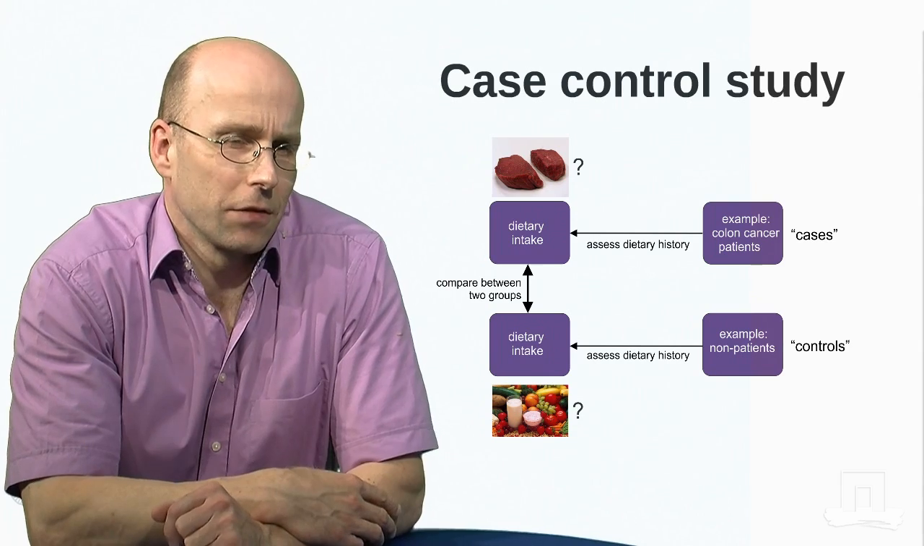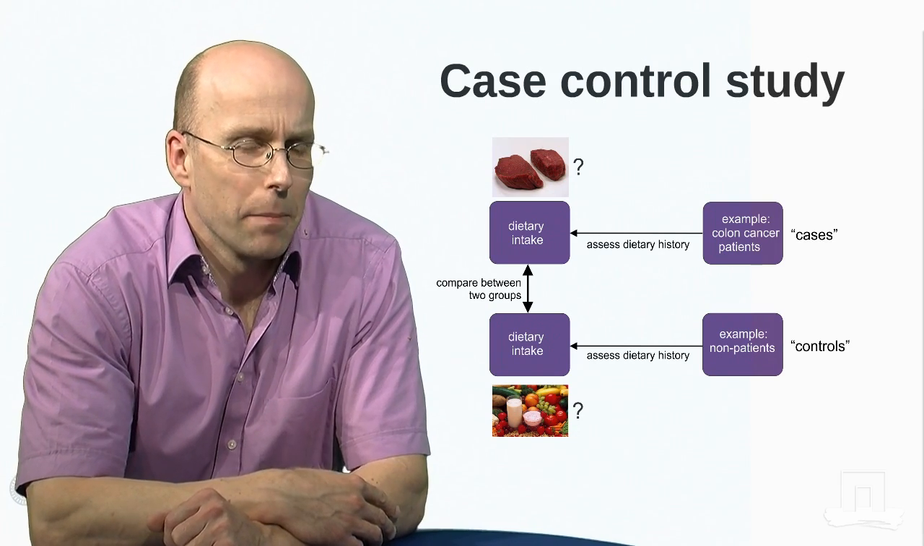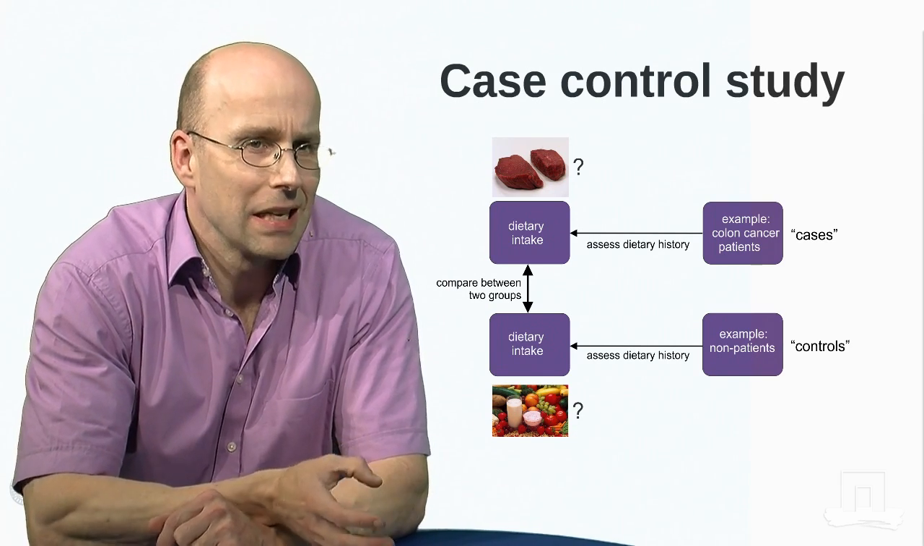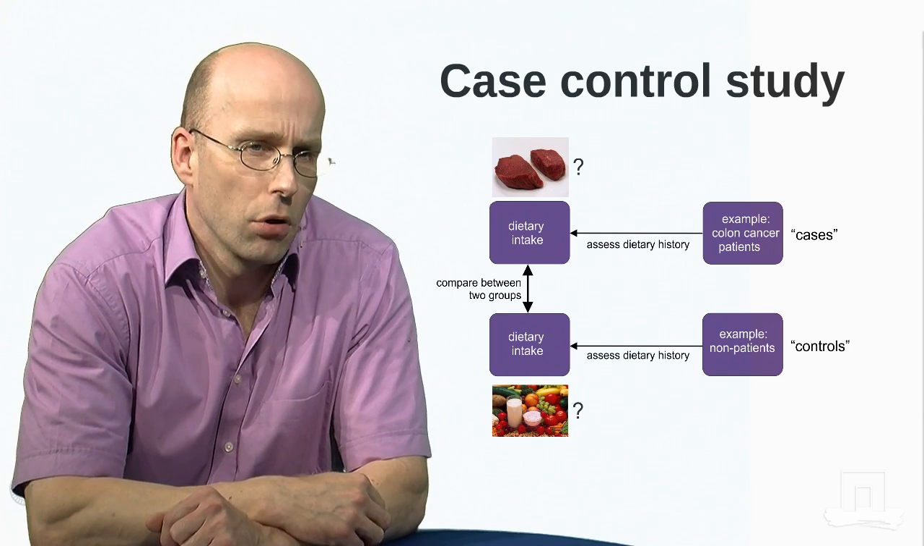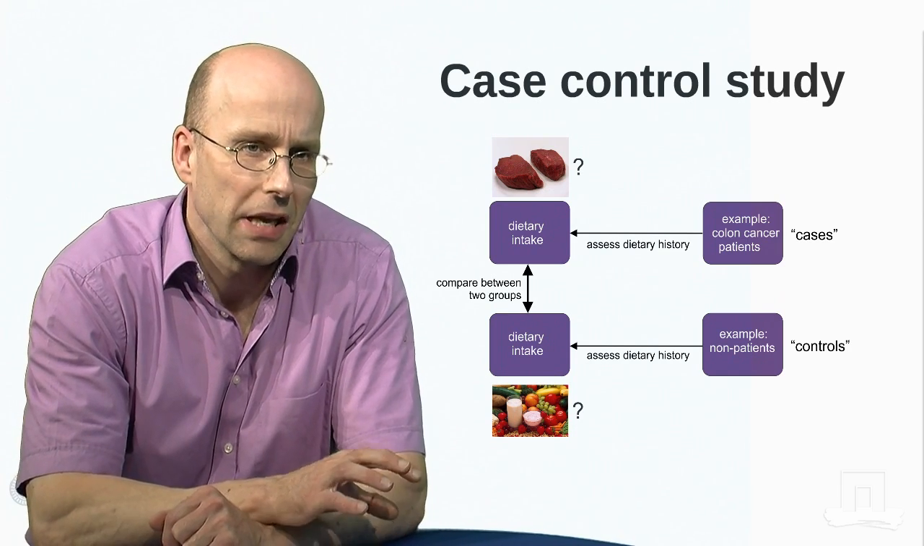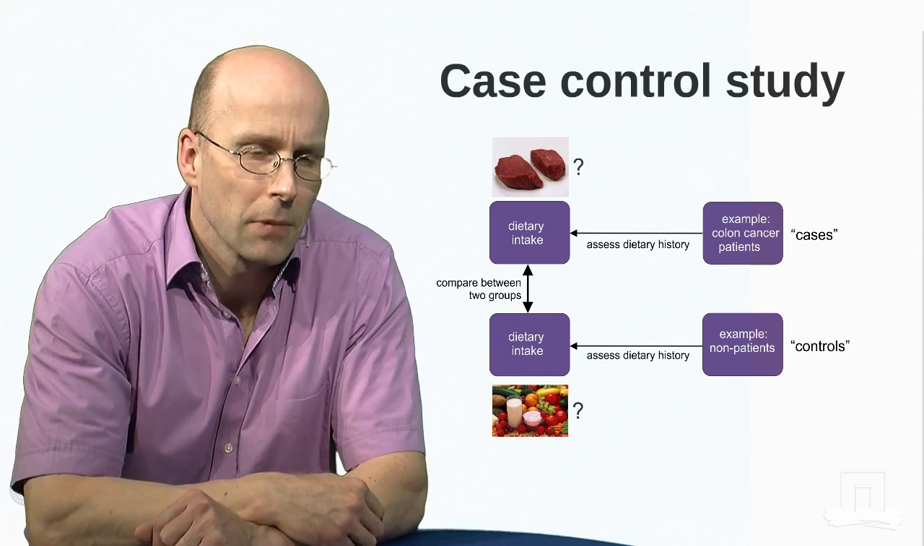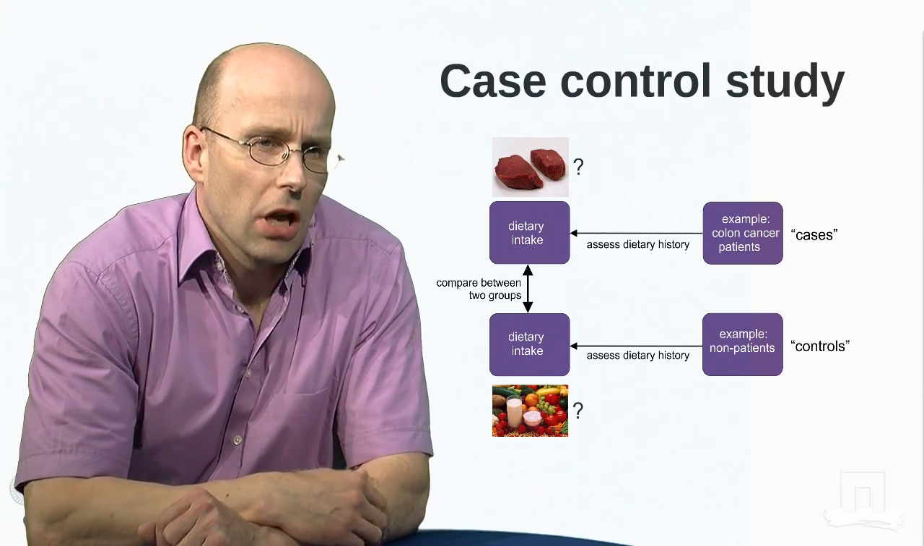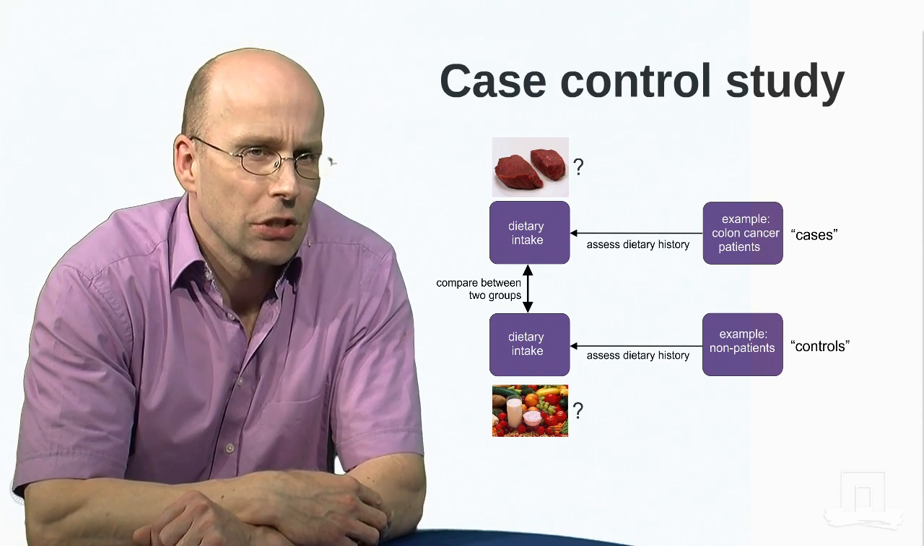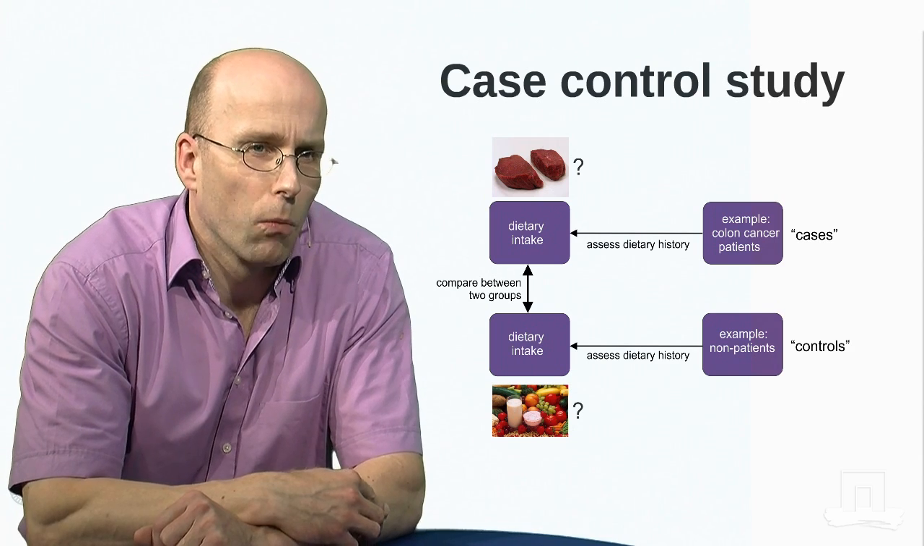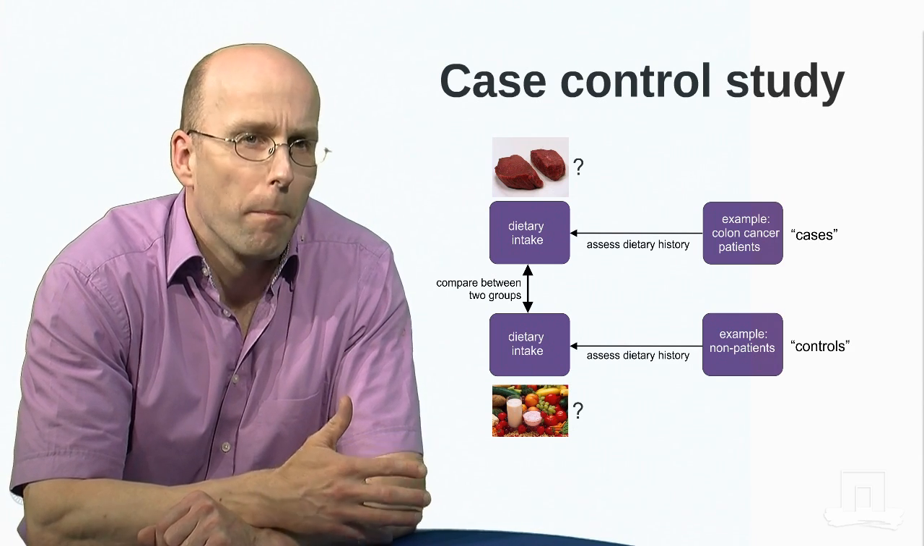Now, there are certain advantages of this type of analysis. The main one is that you can study rare diseases. So this type of approach is particularly used to study the link between diet and cancer. But the approach also has certain limitations. And one is what we call a bias.